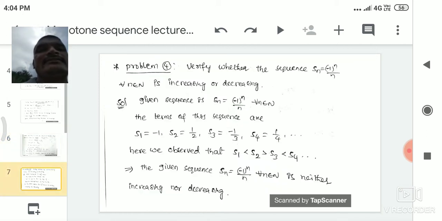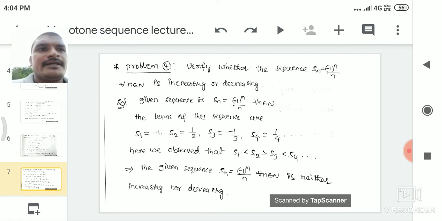Okay, next we see another problem. Verify whether the sequence Sn is equal to minus 1 power n by n for all n belongs to N is increasing or decreasing. So the given sequence is Sn is equal to minus 1 power n by n for all n belongs to N. Here we write the terms of the sequence.